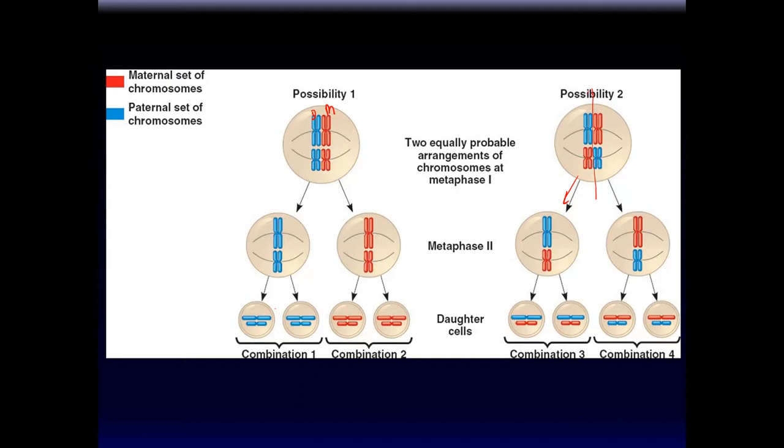For example, this chromosome has no power over these. In other words, it doesn't dictate which way these 2 line up, and these don't dictate which way they line up. They could equally line up like this, and they could equally line up like this. One does not affect the other in terms of how they line up. This is called the law of independent assortment. It's like equal opportunity lineup, so to speak.